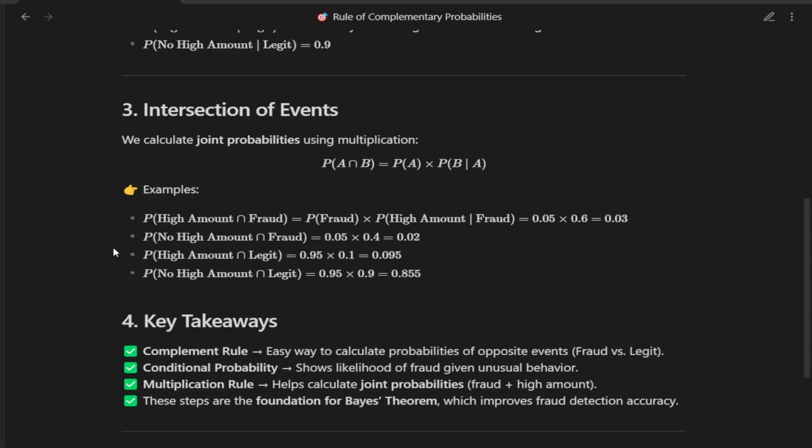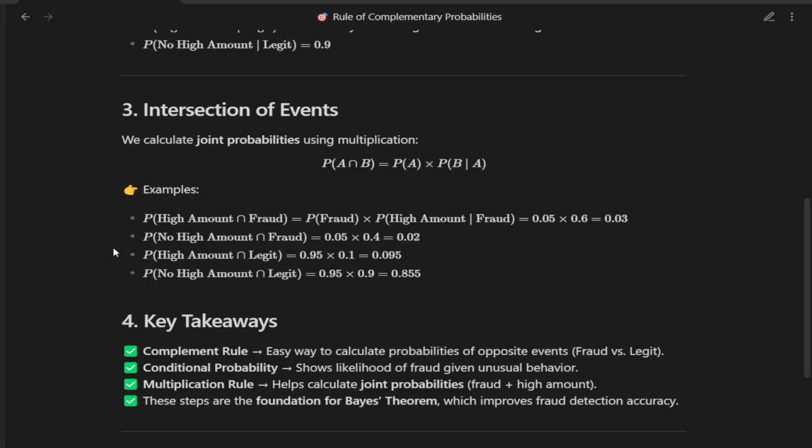Similarly, for legit and high amount, it is 0.095. So we can calculate all combinations. Fraud and high amount equals 0.03. Fraud and no high amount equals 0.02. Legit and high amount equals 0.095. Legit and no high amount equals 0.855.